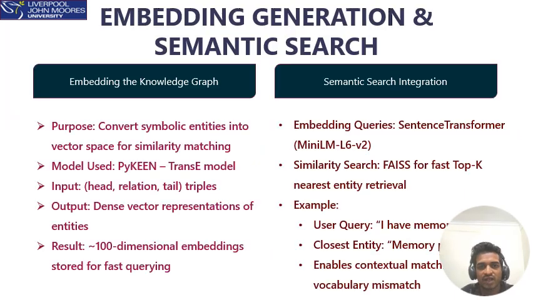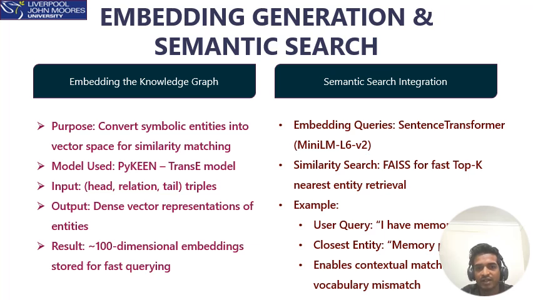Once the knowledge graph is constructed, we needed a way to bridge the gap between the user input in natural language and the graph's structured format. This is where embeddings and semantic search come into play. We used PyKEEN, a library specifically designed for knowledge graph embedding, to convert each triple from the graph, in head, relationship, and tail format, into high-dimensional vectors using the TransE model.